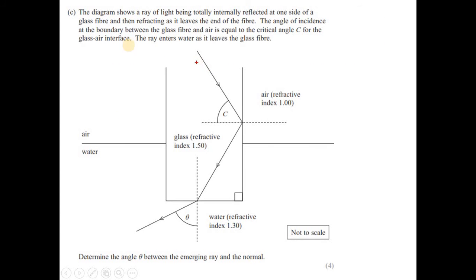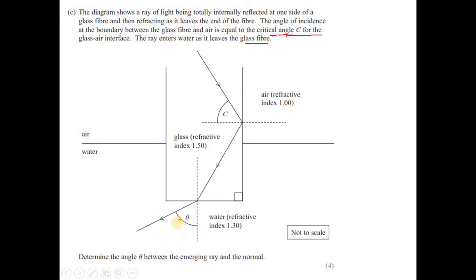C. The diagram shows a ray of light being totally internally reflected at one side of a glass fiber and then refracting as it leaves the end of the fiber. The angle of incidence at the boundary between the glass fiber and air is equal to the critical angle C for the glass-air interface. The ray enters water as it leaves the glass fiber. So it is entering at the critical angle, as per the condition, totally internally reflecting and emerging out into the water. Determine the angle theta between the emerging ray and the normal.